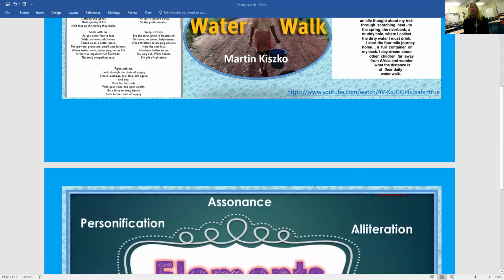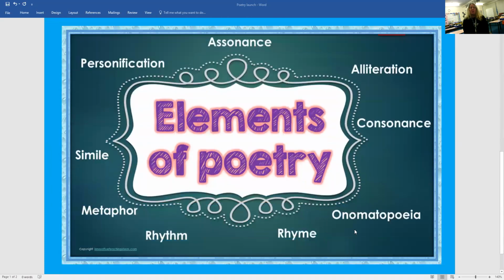If we look at the second page of the slide, it's a reminder of some of the things that we've talked about before in poetry and that we're going to need to revisit this week. Be prepared that we'll be coming back to some of these things, revising them, and aiming to include some of these poetry features in our writing as the week goes on. Don't worry if you can't remember what they're called now. We will go back over those during the week.